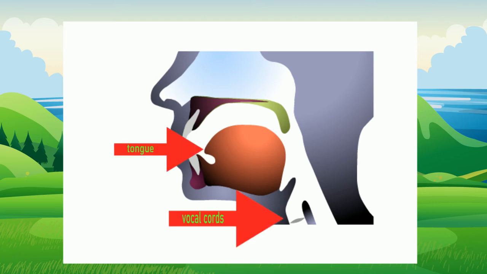The sound U is voiced, meaning your vocal cords vibrate when producing the sound. Your tongue stays in the upper middle part of your mouth, and your lips are rounded when pronouncing the sound U. Arrow 1 points to the vocal cords, and arrow 2 points to the tongue.